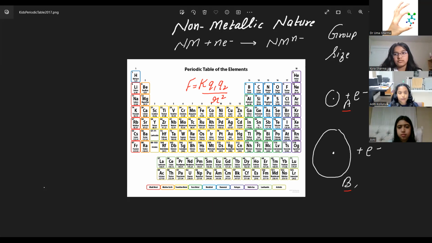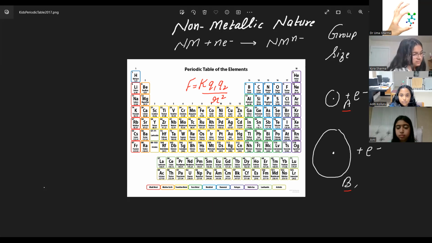Now the question goes to Kyra, the remaining part. Pay attention, Aditi and Avni. Which one is more non-metallic? It's A, because since the distance is less, the force of attraction is greater. And if the force of attraction is greater, it means it has more tendency to gain electrons. Yes, you're right. See what she said, we can write it as the reason. She didn't miss any word.